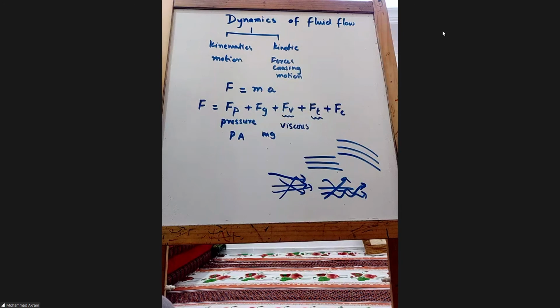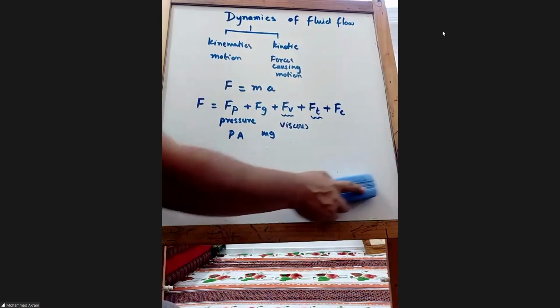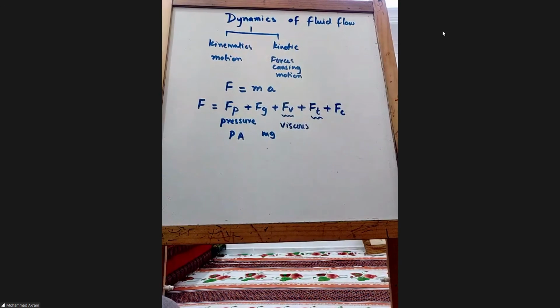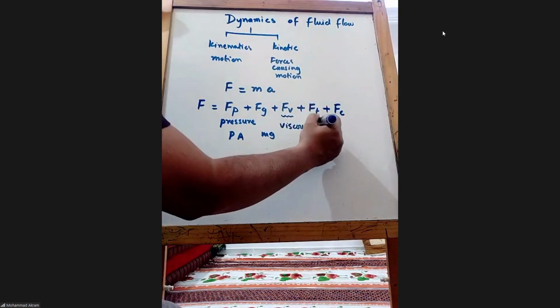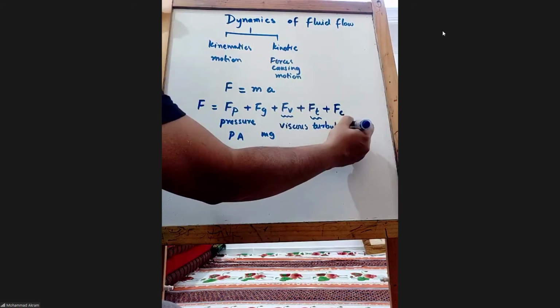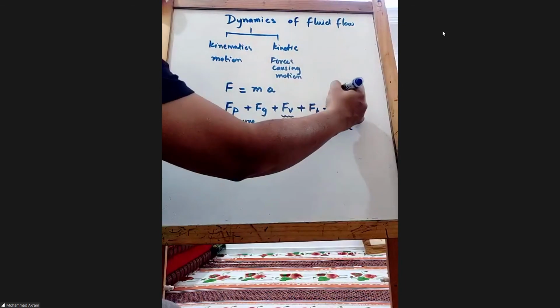Is that clear? So those forces related to the turbulence are called the turbulent forces. So T for turbulence or turbulent force. Now the last one is related to the compressibility.